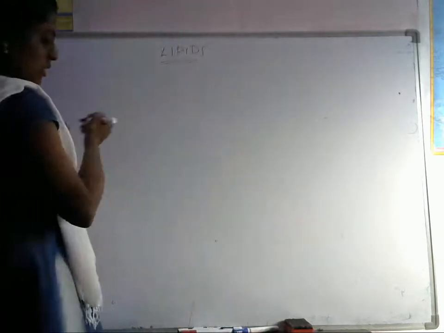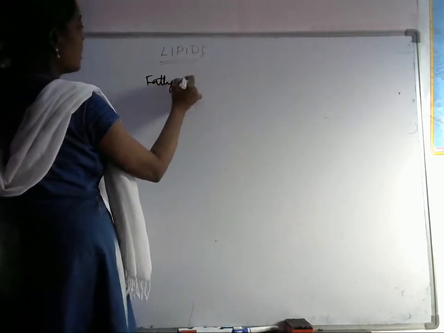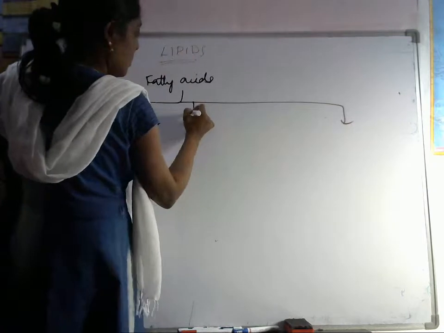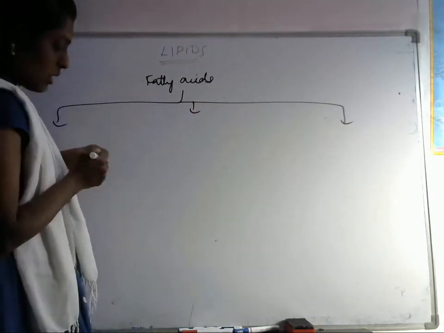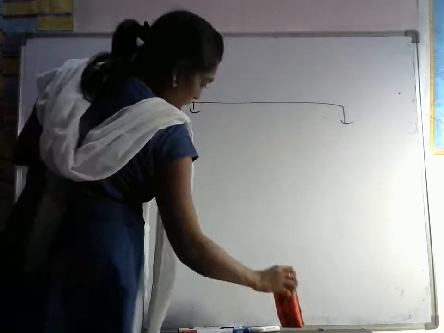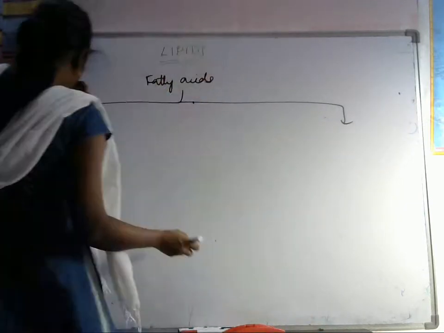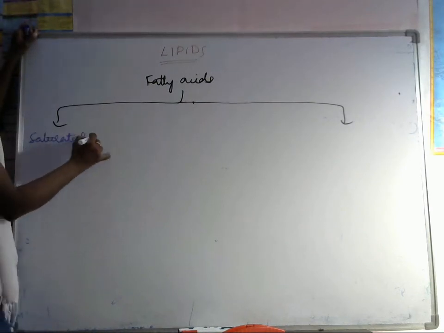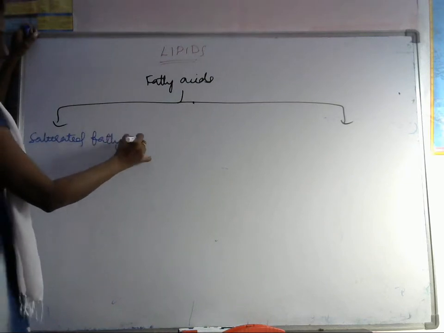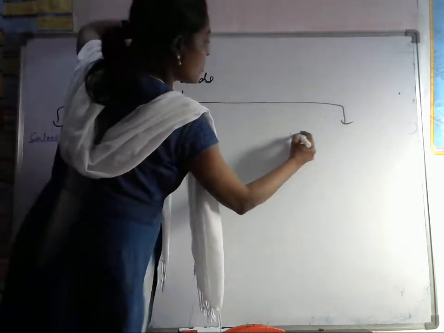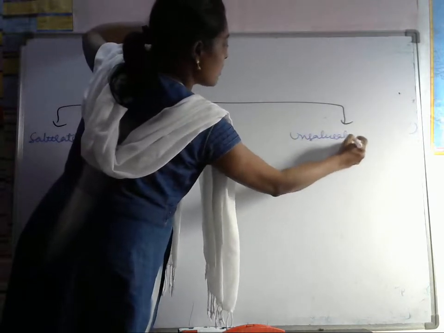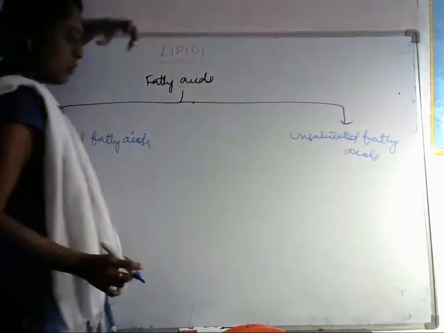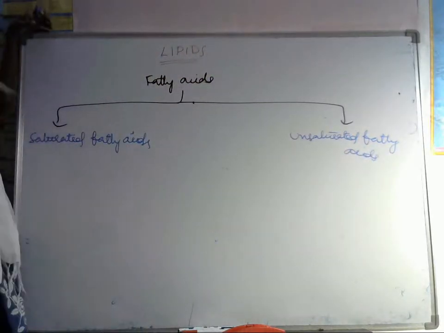Fatty acids are mainly classified into two types: saturated fatty acids and unsaturated fatty acids. For example, butyric acid.